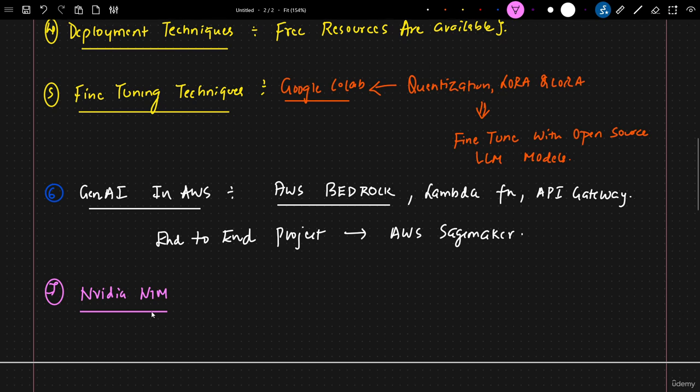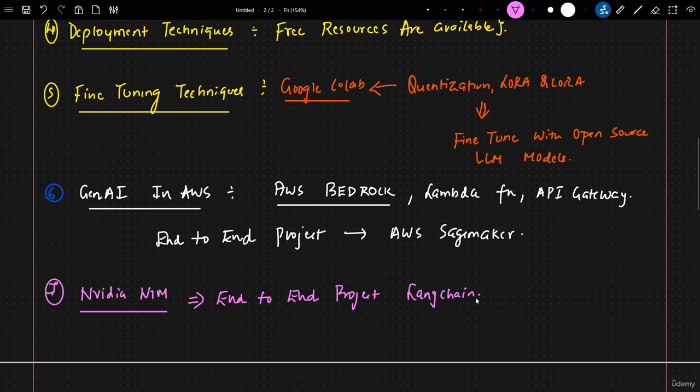And here, with the help of NVIDIA NIM, we'll be seeing what kind of open source models are already available in this hosted platform itself. And with the help of this also, we will be trying to create some end-to-end projects. And here also, we are specifically going to use LangChain.